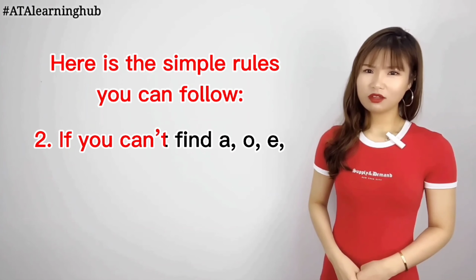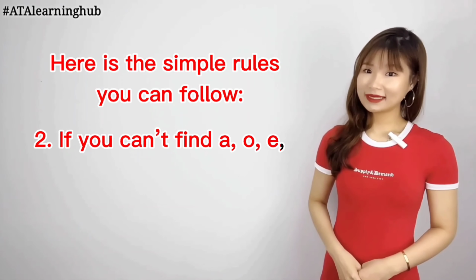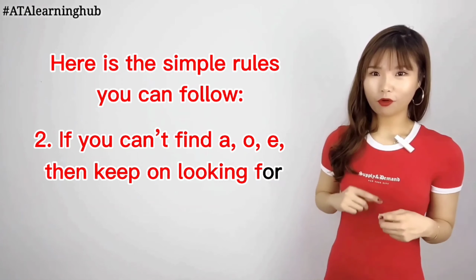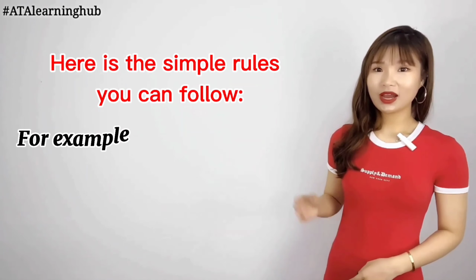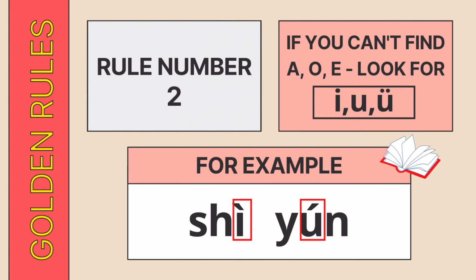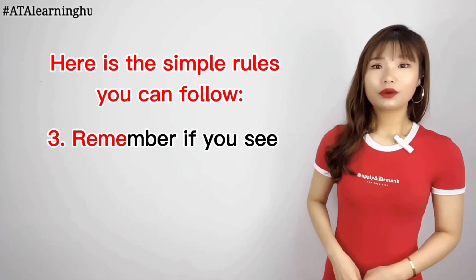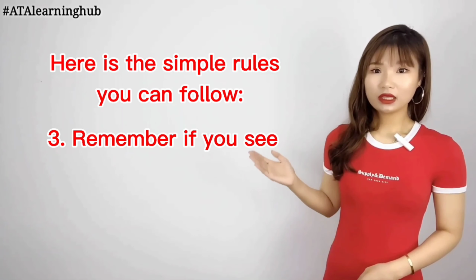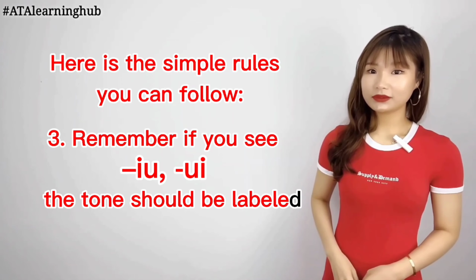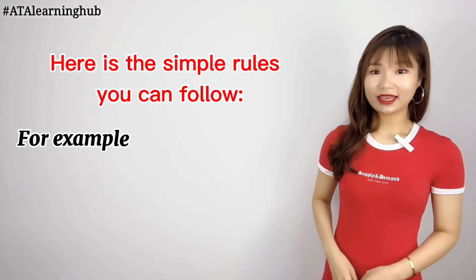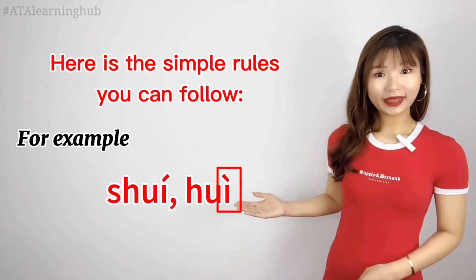If you cannot find A, O, then keep on looking for I, U, ü. For example, 是, 云. Rule 3. Remember, if you see iu or ui, the tone should be labeled on the last one, like 谁, 会.